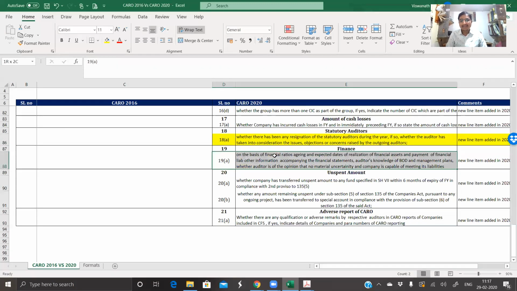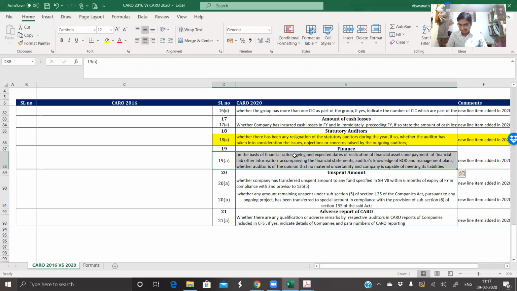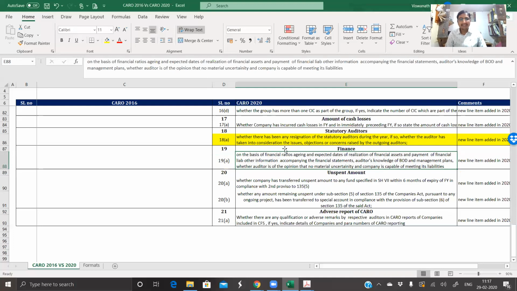This 19th point is very crucial again. They want us to now get into the role of a banker in this particular point. I'll just read out the point.